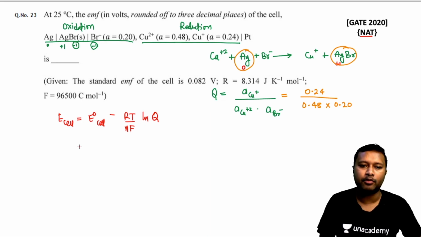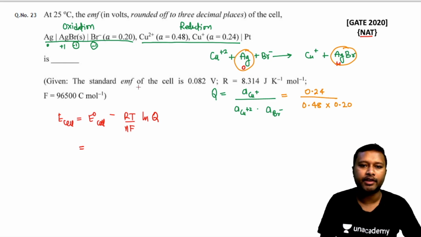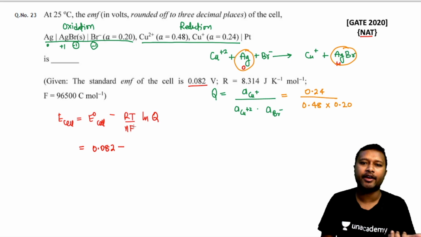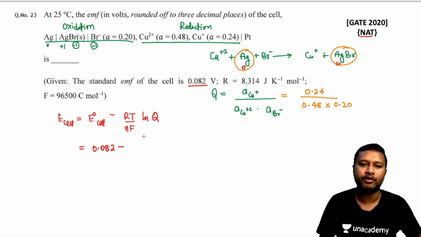Now E naught of the reaction is also given to you, right? The standard EMF of the reaction is also given. So just put that value, 0.082, minus RT upon F. You know the value of that, especially when the temperature is 25 degrees Celsius, at that time your RT upon F is equal to 0.059. So we'll just write that down.